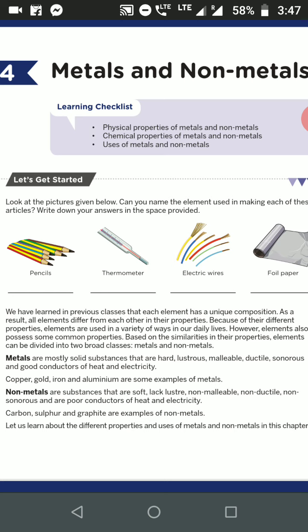Can you name the element used for making these articles? Like pencil, we use graphite. Thermometer, we use mercury. Electric wires, we use copper metal. Foil paper, the foil paper is made up of aluminium.